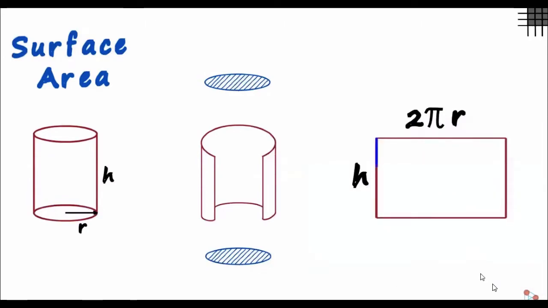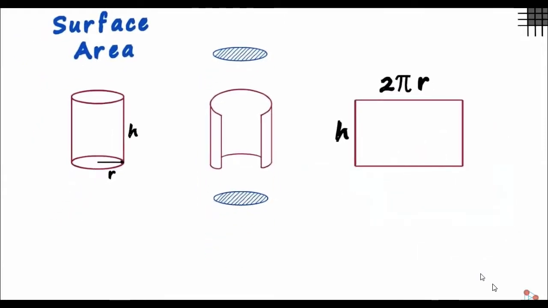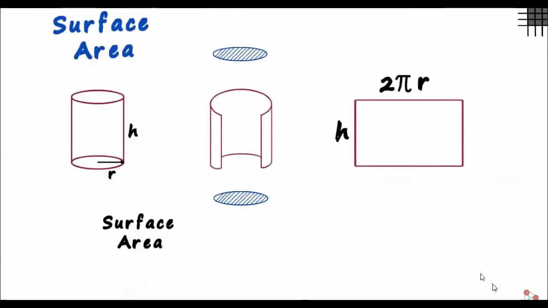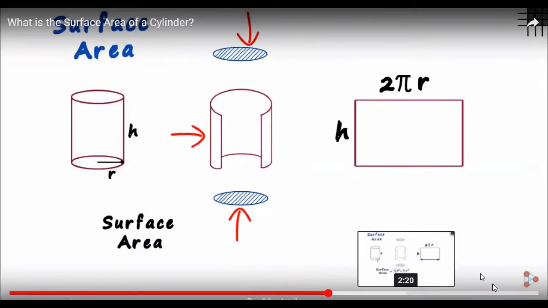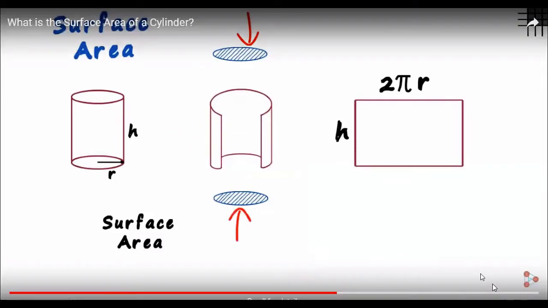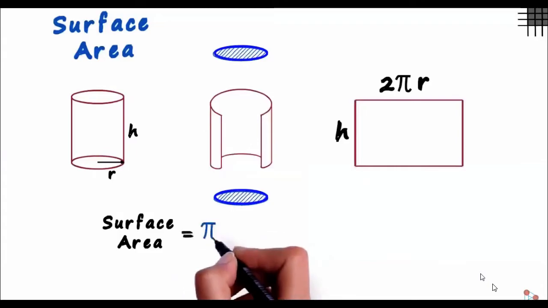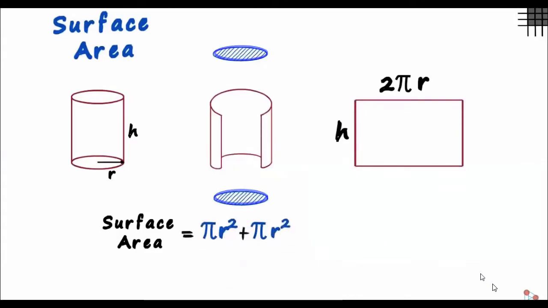Don't forget, the area of this rectangle will be the curved surface area. But we need to find the total surface area of the cylinder. The surface area will be the sum of all these three surfaces, two circles and the curved surface, which is the rectangle. The area of the circular base is pi r squared. Since there are two equal circles, we write pi r squared plus pi r squared. This covers the surface area of the top and the bottom surfaces.